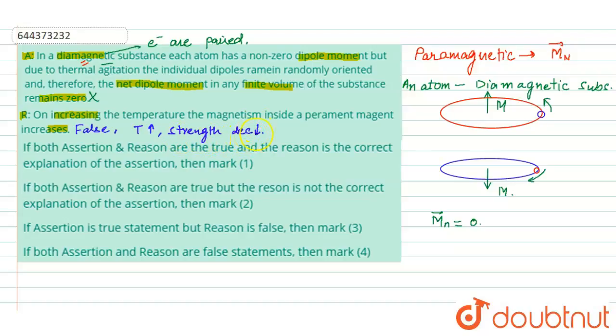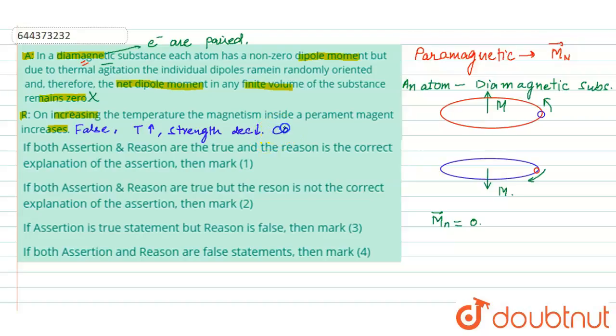Now why does the strength actually decrease? Because with the increase of temperature, what happens in a permanent magnet is that there are orientations of magnetic domains. We know that there are certain regions in a permanent magnet whose magnetic moments are aligned in a single direction. So when we increase the temperature, the strength decreases, due to the misalignment of magnetic domains. And also when we increase the temperature, strength decreases.